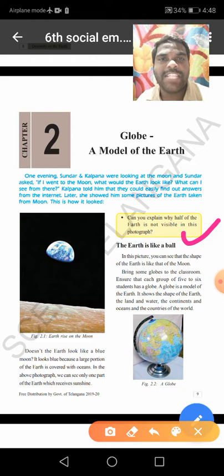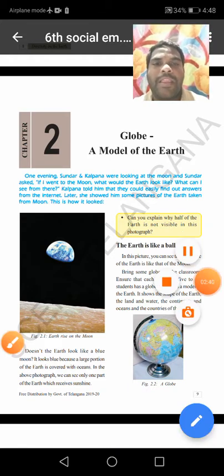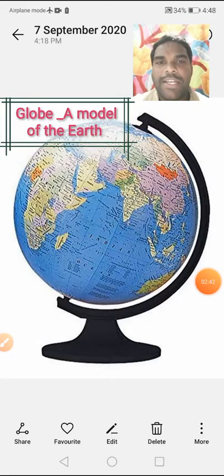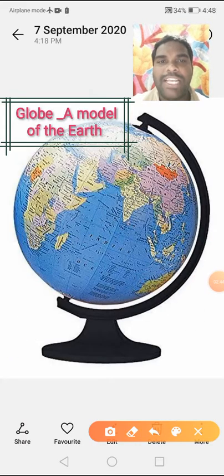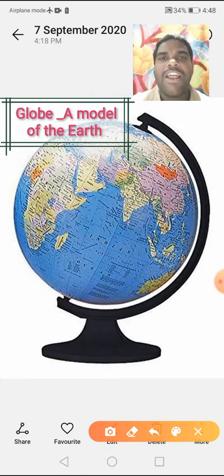Globe will be fixed in axis. The ending points of axis are called poles. Can I show the globe? Let us see. See, children, it is a globe. Already you have seen in the previous class. Yes, it will be fixed in an axis.